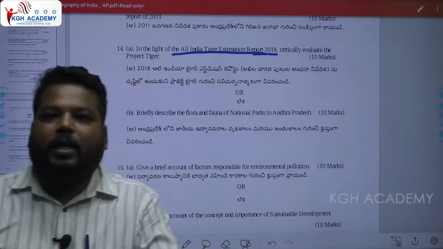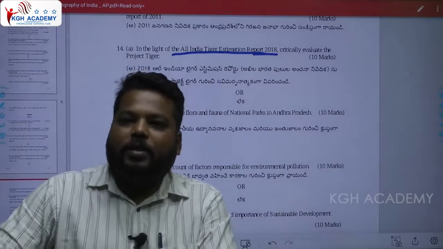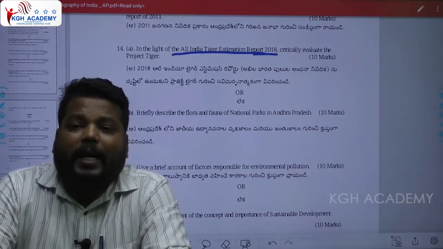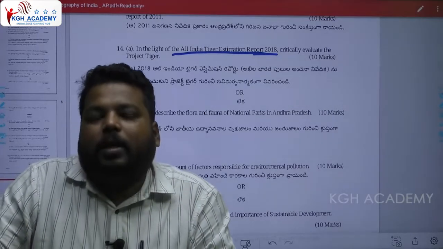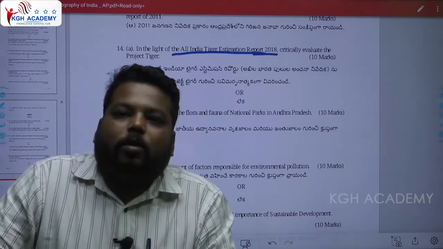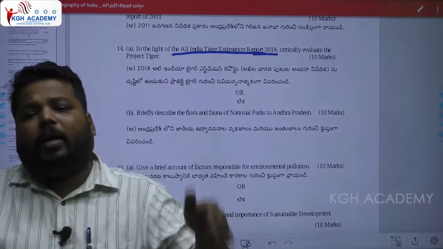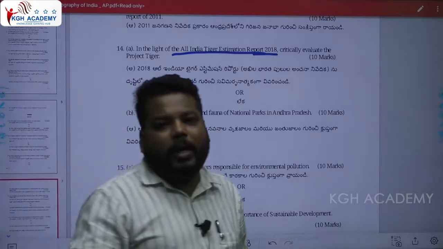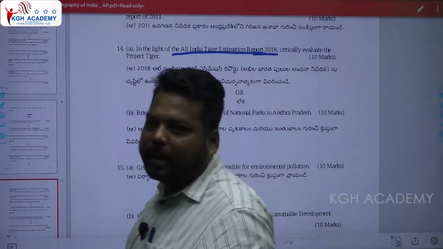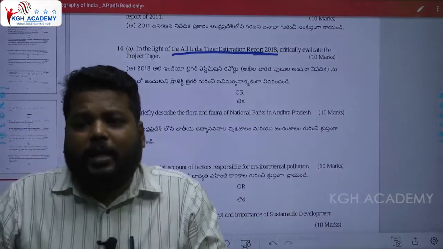Project Tiger is one of the initiatives which has been taken as we have seen a huge trend of decrease in the tiger population. Under the Wildlife Protection Act 1972, we have Schedule 1, Schedule 2, Schedule 3, Schedule 4 covering particular aspects. We have that particular aspect over there.